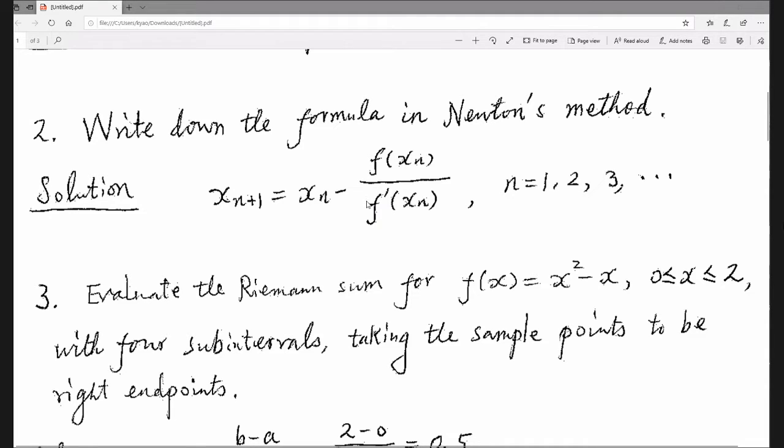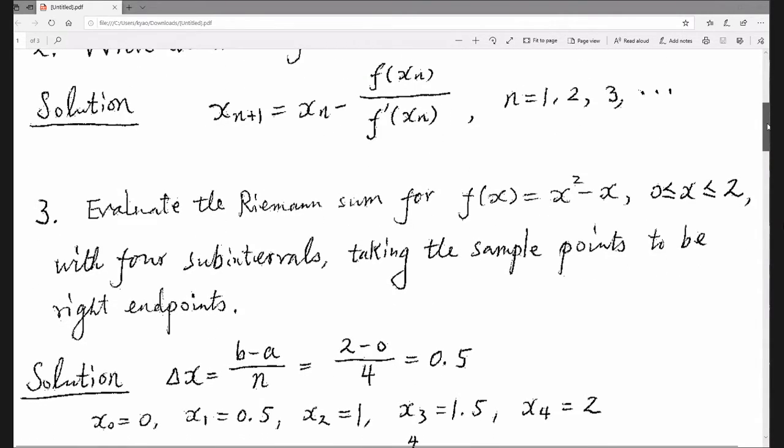For the fourth test, this is easy to remember. There's only one formula. Of course, you can do it by hand if you have some function, but it's not required for this test. All that is required of you is to memorize this formula. You got to know how to write down this formula in Newton's method. Next, this is from the quiz yesterday. Remember? Look at the problem.